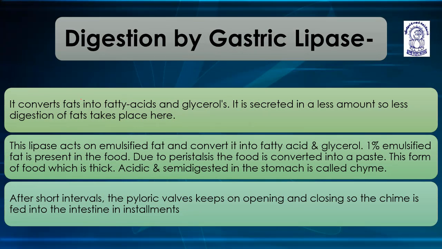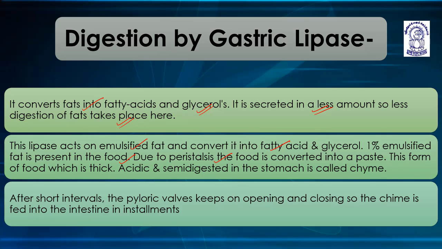Digestion by gastric lipase. It converts fat into fatty acids and glycerol. It is secreted in a less amount, so less digestion of fat takes place here. This lipase acts on the emulsified fat and converts it into fatty acid and glycerol. About 1% emulsified fat is present in the food.